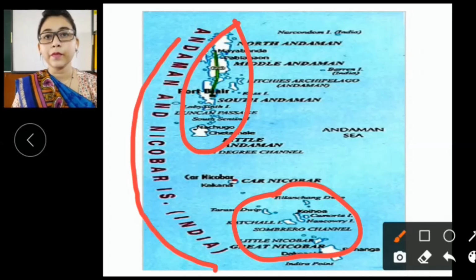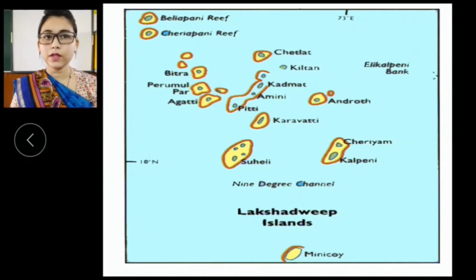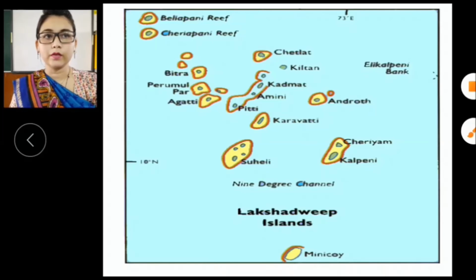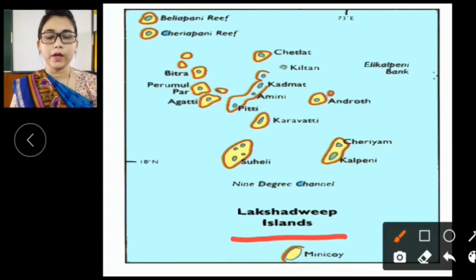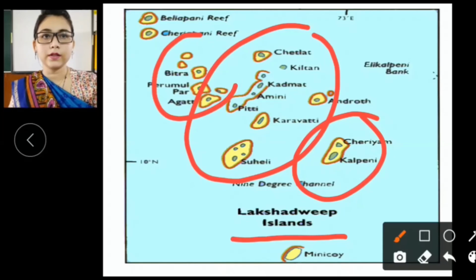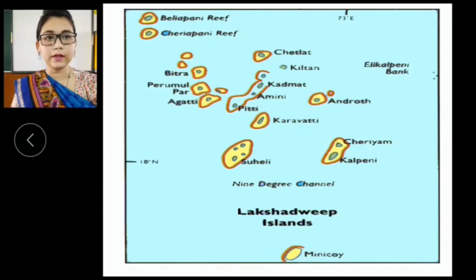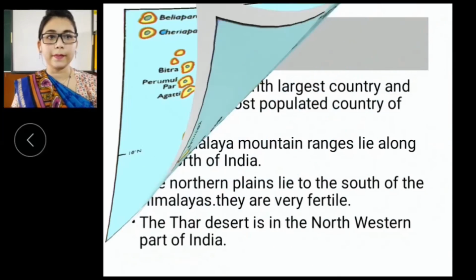But these islands are part of our India. Okay, let's see another one. This is Lakshadweep. Here also you can see these land masses which are surrounded by water from all sides. So, these are also islands, and it is also part of India.